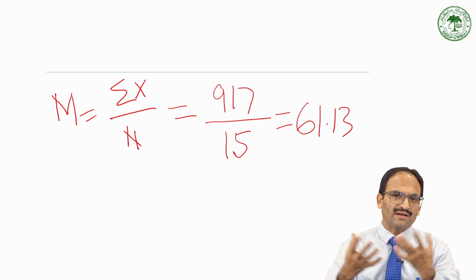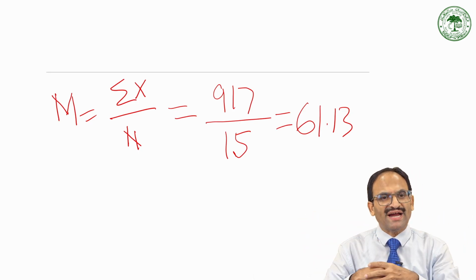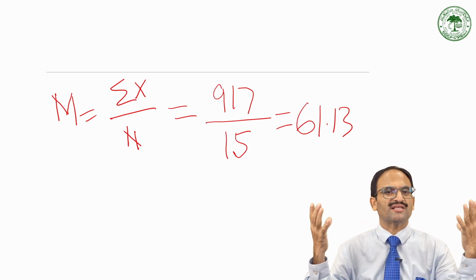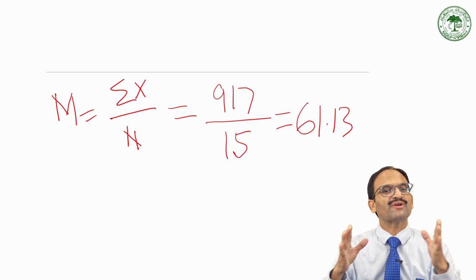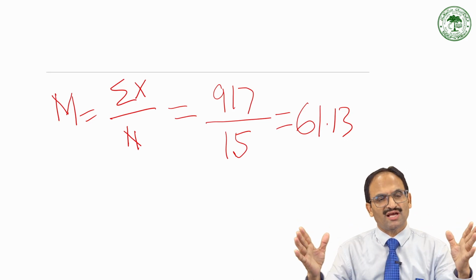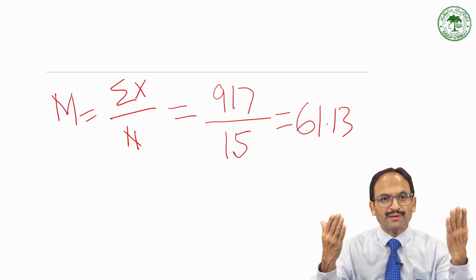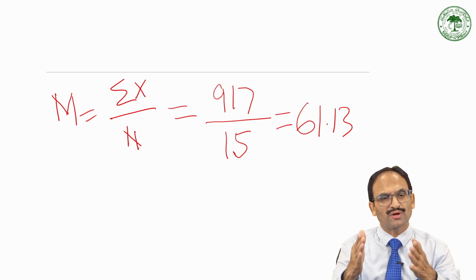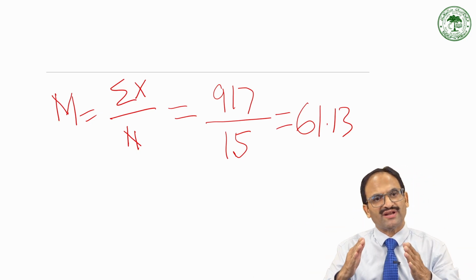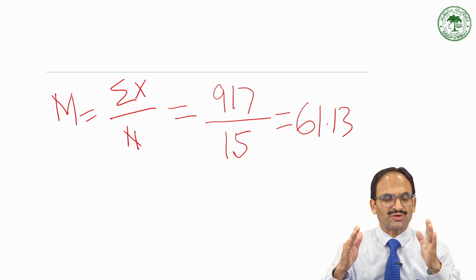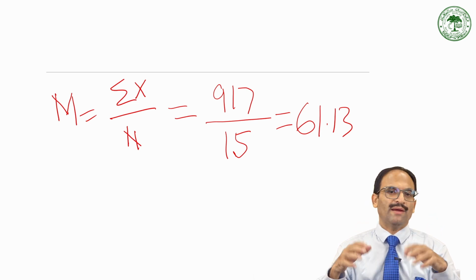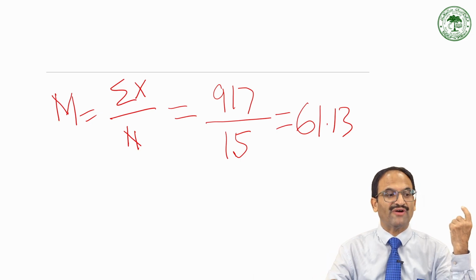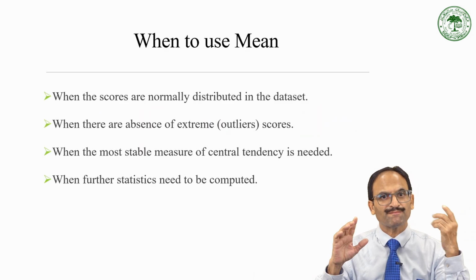In various situations we find grouped data. And what is grouped data? Grouped data is that data in which we have class intervals and frequencies. How to calculate the mean from grouped data, I will tell you later on. At this point, I just want to discuss something more about the mean. What are those things that I want to discuss with you about the mean?